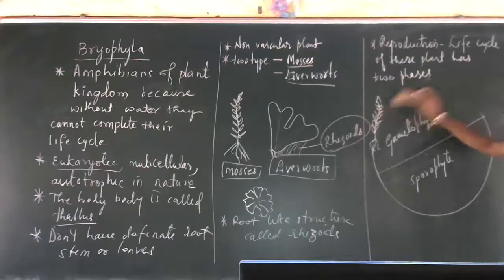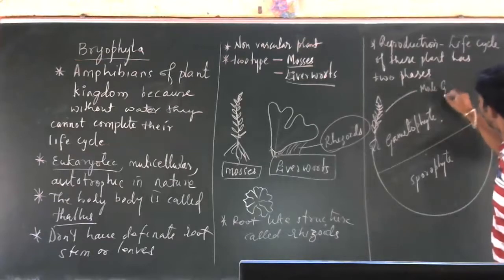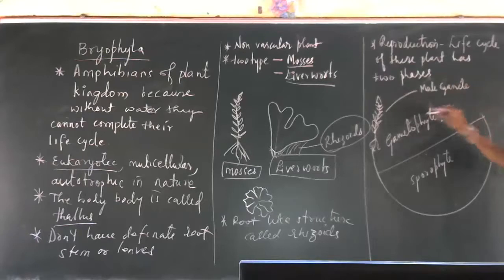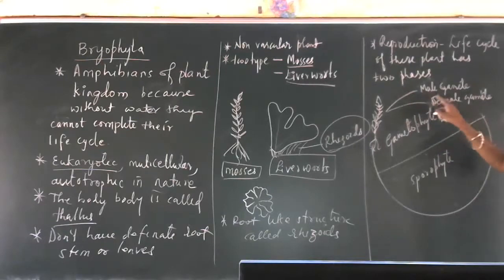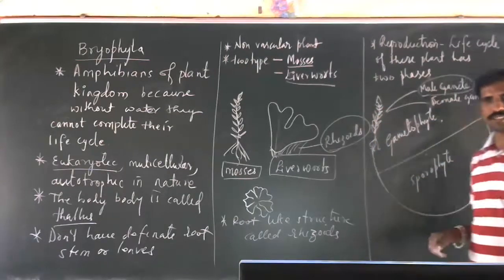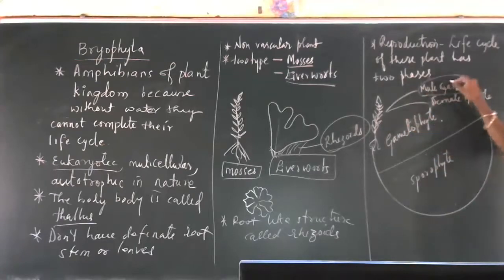I wrote here gametes. So male gametes are produced, and female gametes are produced. So that's why this structure is called gametophyte. Understood? So gametes are produced. The male gamete is produced by the male organ called antheridia. You just remember, the gametophyte produces male gametes and female gametes.